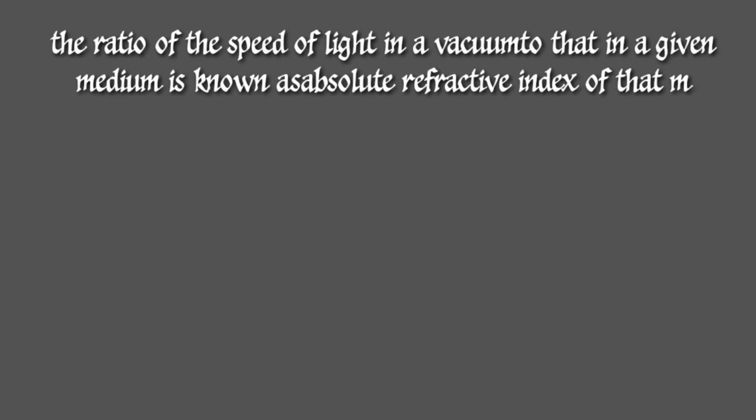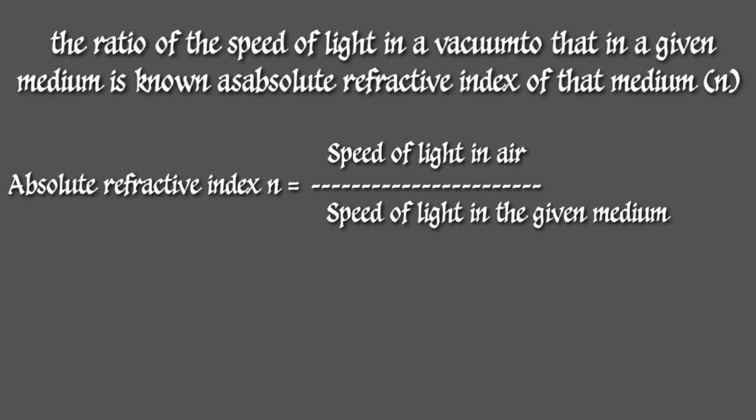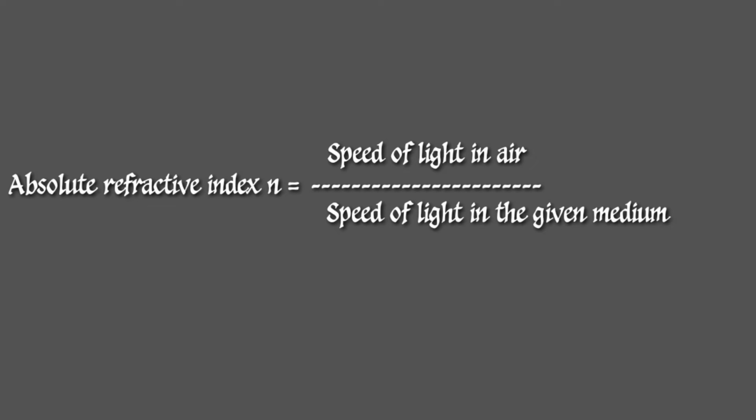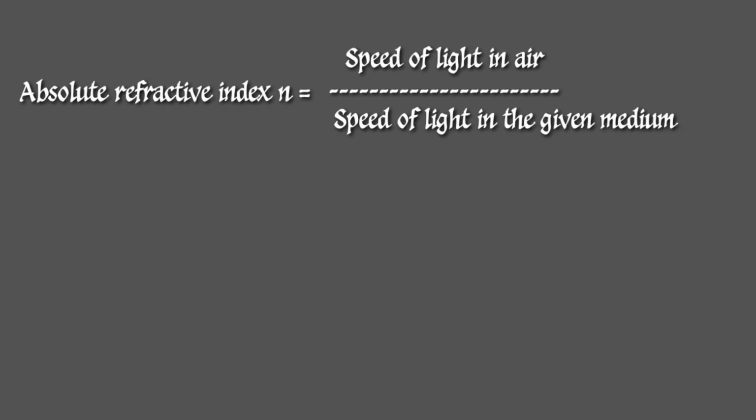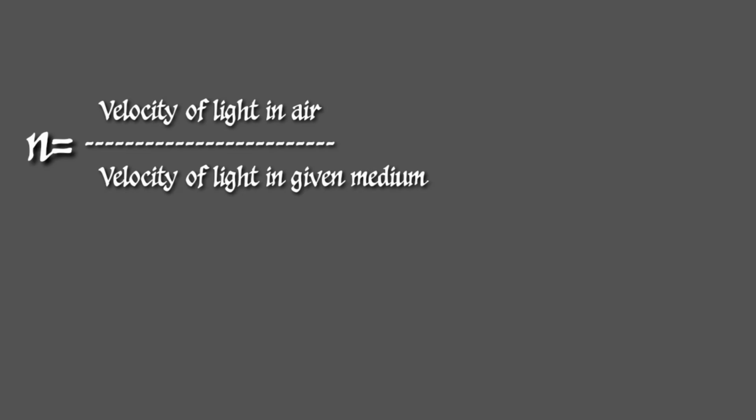So absolute refractive index n equals speed of light in air divided by speed of light in the given medium, or velocity of light in air divided by velocity of light in the given medium.